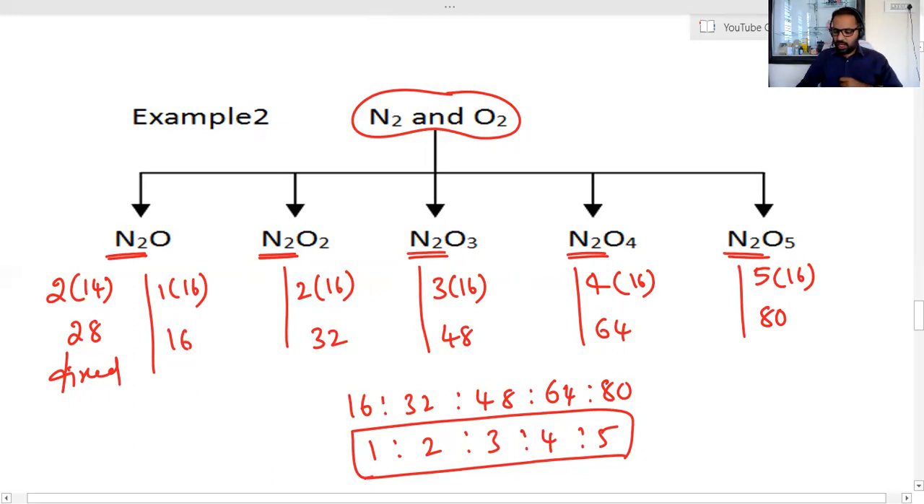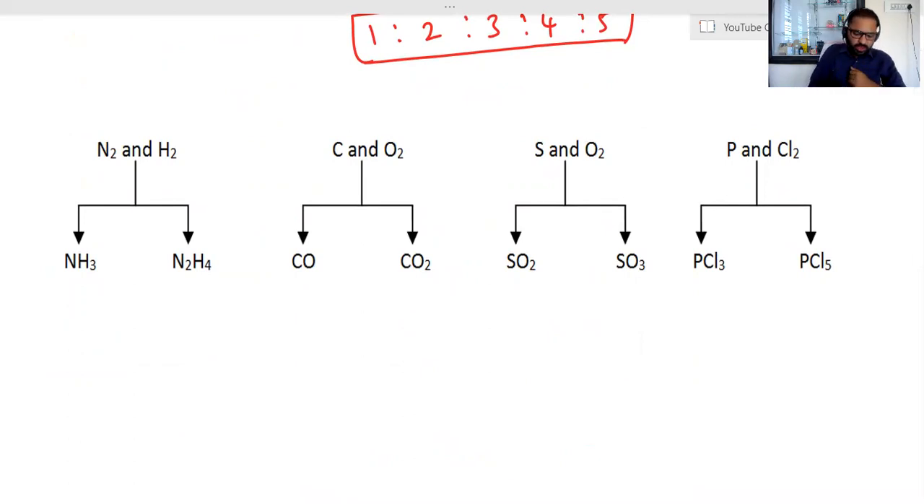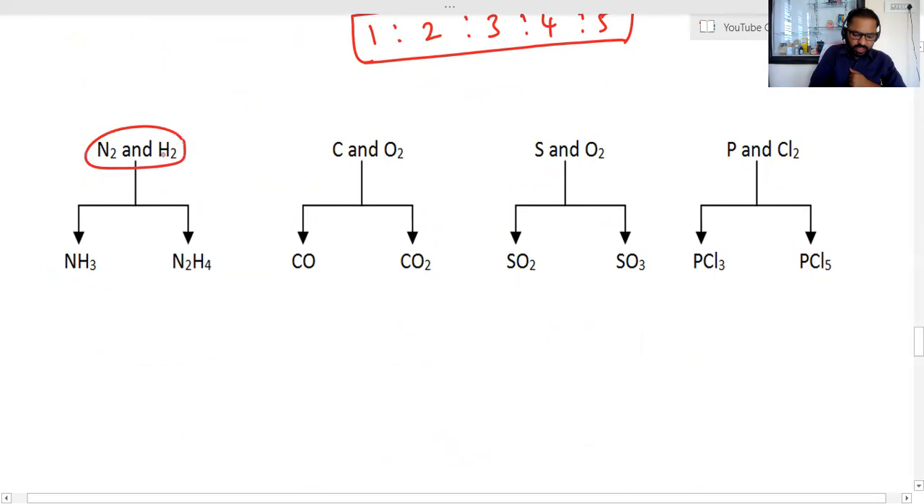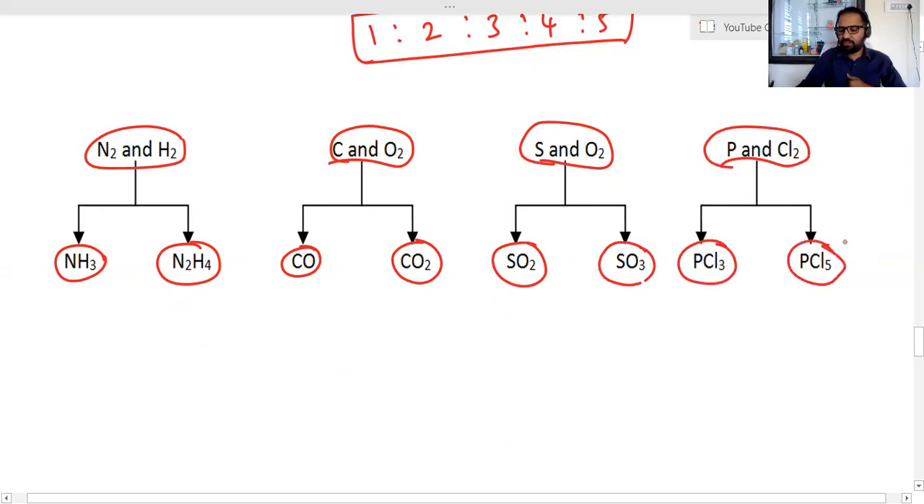I'll be giving you a few more examples where you can practice. So here nitrogen and hydrogen forms two compounds, ammonia and hydrazine, and carbon and oxygen forms carbon monoxide and carbon dioxide. Here sulfur and oxygen forms sulfur dioxide and sulfur trioxide, and phosphorus and chlorine gives phosphorus trichloride and phosphorus pentachloride.